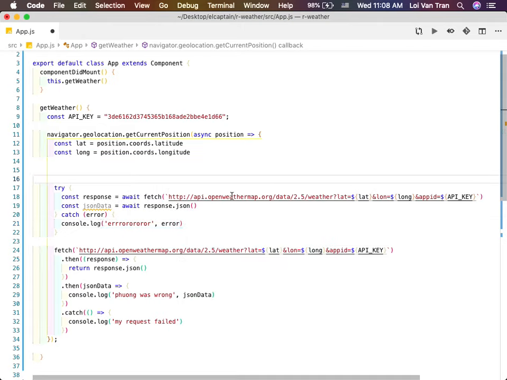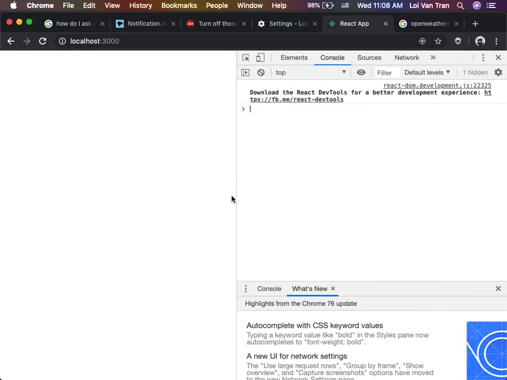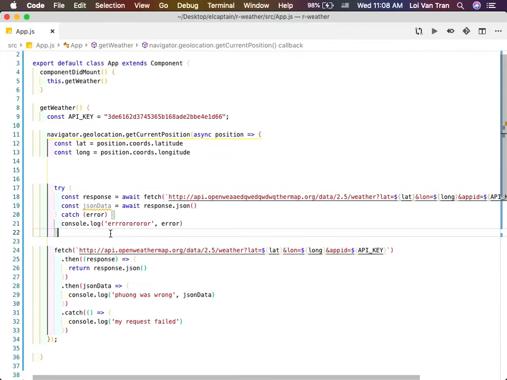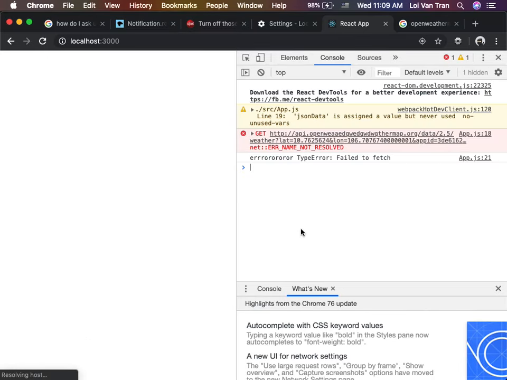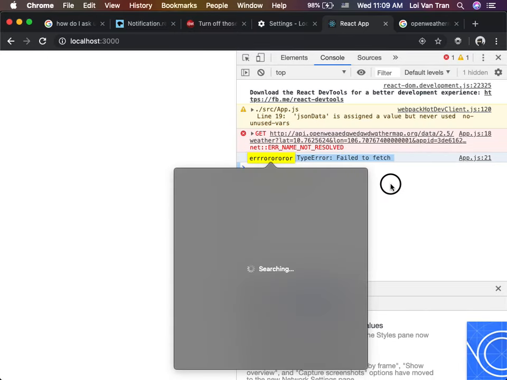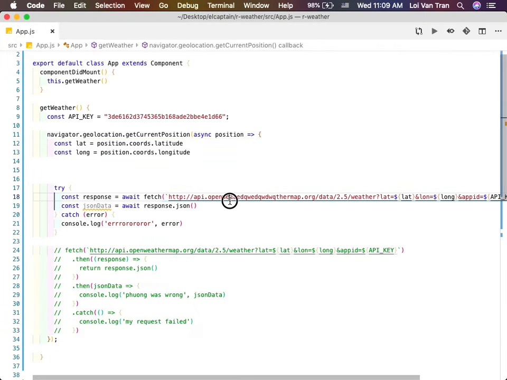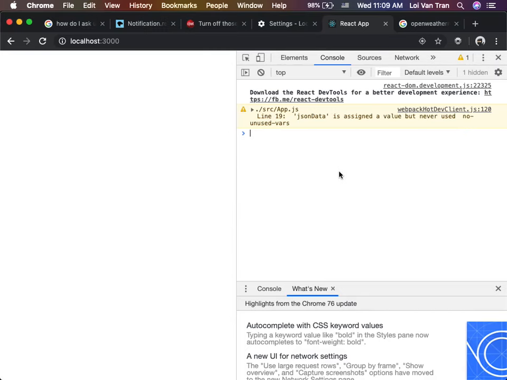Okay, let's go ahead and fail it again just to make sure. You save it, refresh, error. Okay, so this is going to make sure that our code, oh my bad, did I do this twice? I'm console.log. So we got the error right there. It's going to tell you it failed to fetch correctly. Why? Because this is wrong. If I now fix this, open weather map, save it, refresh it, it doesn't fail. It doesn't fail because we called the correct API, right?